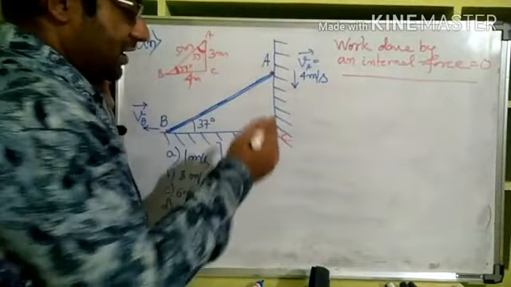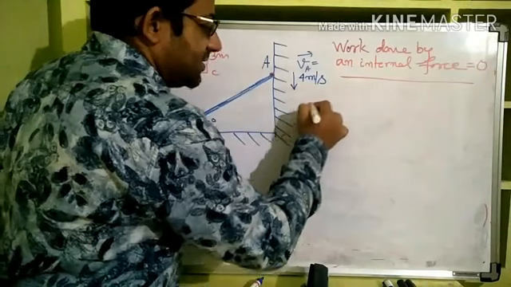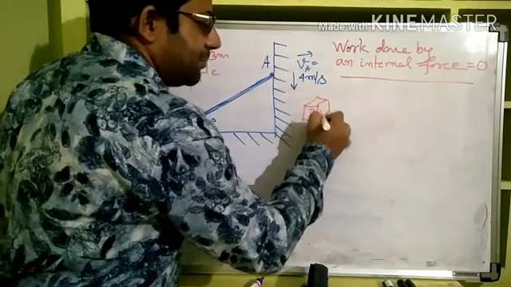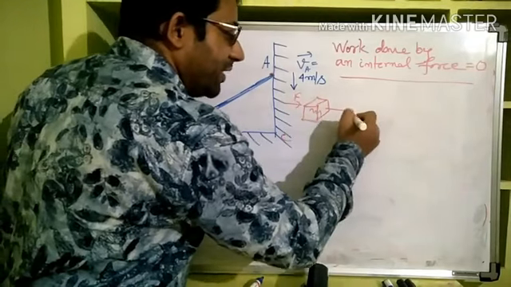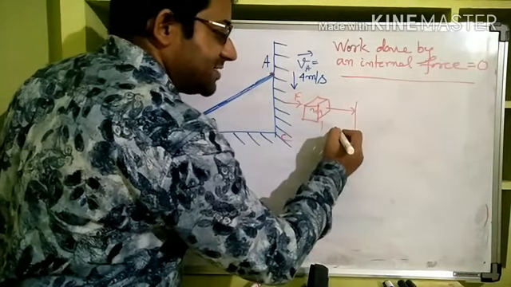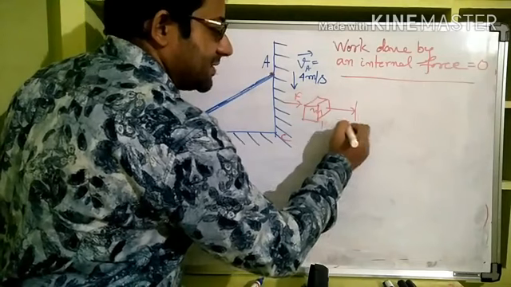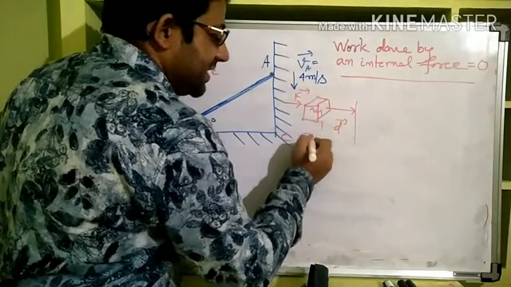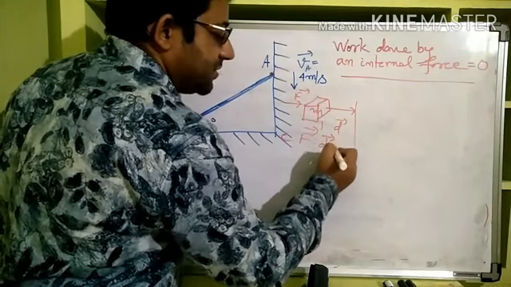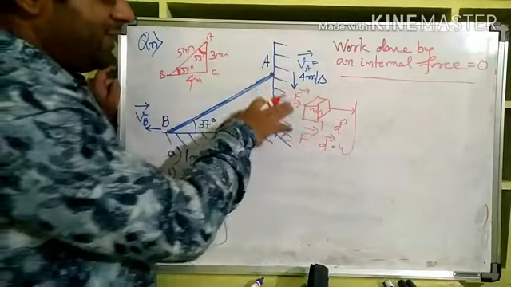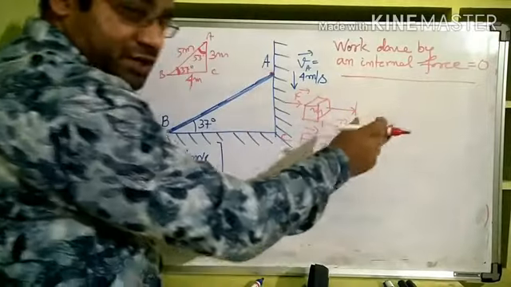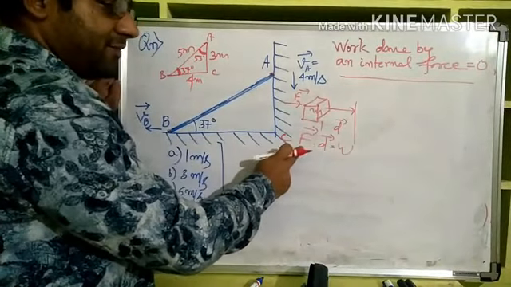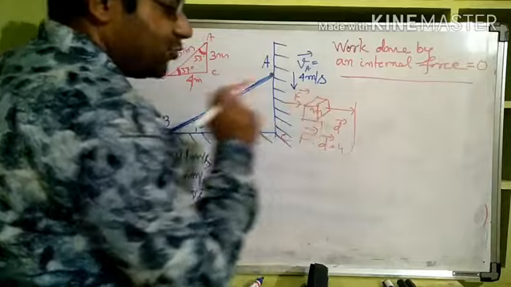Now, work done by internal force is equal to 0 for any block. Let us say there is a block here of certain mass. When there is one external force F and it is moving by some displacement D, then F dot D is equal to the work done. So only when there is an external force and the body moves through a certain displacement, F dot that displacement gives the work done.